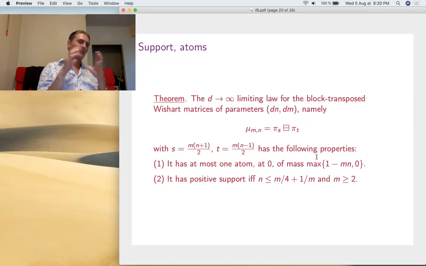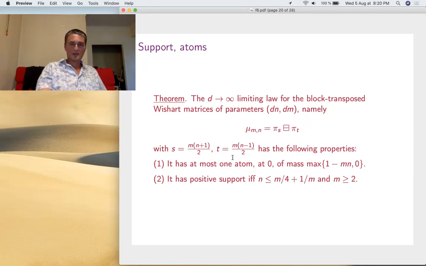The Wishart is positive, but if you mess up the blocks like this with transposition, of course it stays self-adjoint, and the spectral measure is real, but it's no longer positive. The interesting question is to see when it's positive. For this, you can forget about Wishart and everything. Just take this measure here. It's a question in free probability now: take a difference of free Poisson laws. What can you say about supports and atoms?